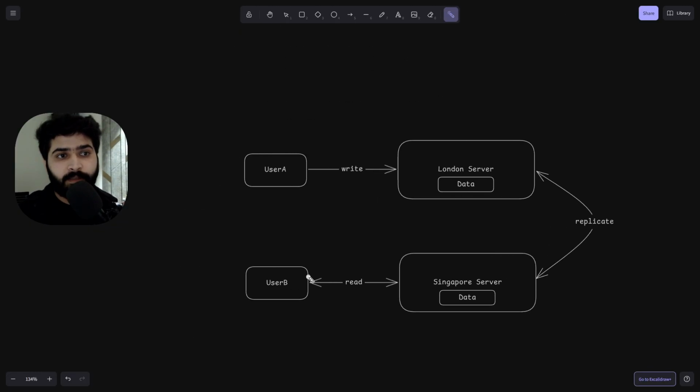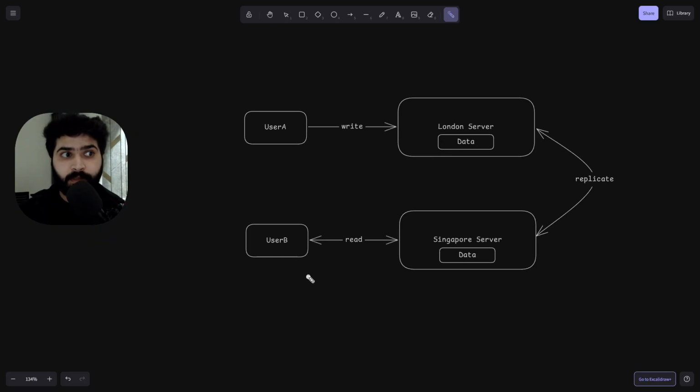So let's understand with the help of this example. Suppose we have one server in London, one in Singapore. Okay. And just think hypothetically, user A is updating his profile, so he sent the write request to the server. So the local server of London has been updated in its state or database, like this is the updated profile. Now this is replicating to the Singapore server.